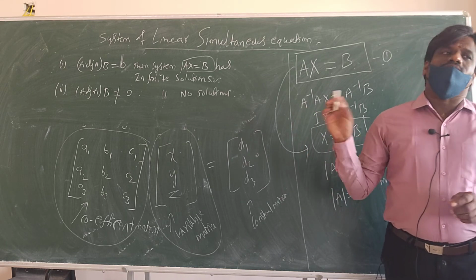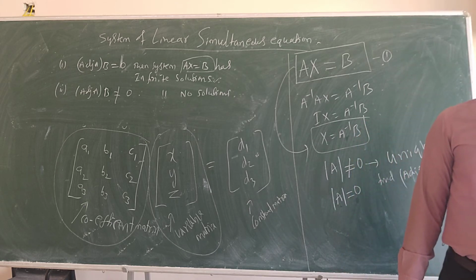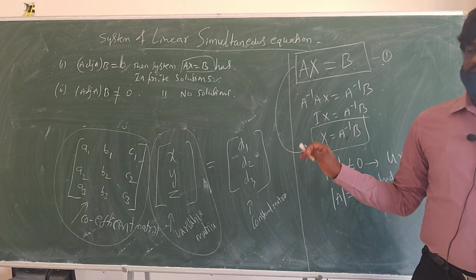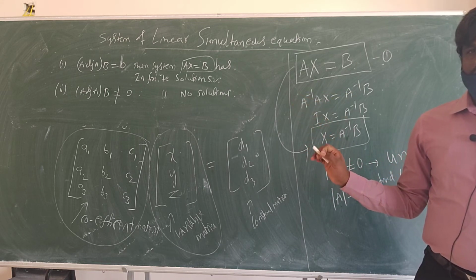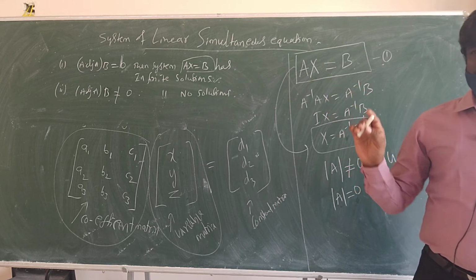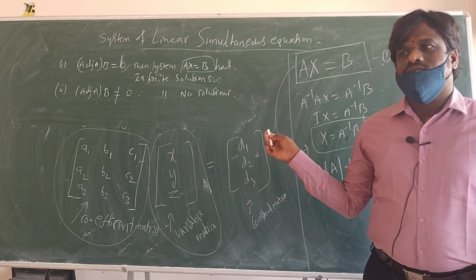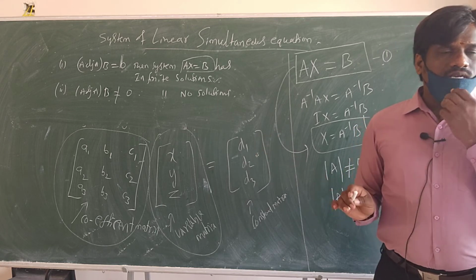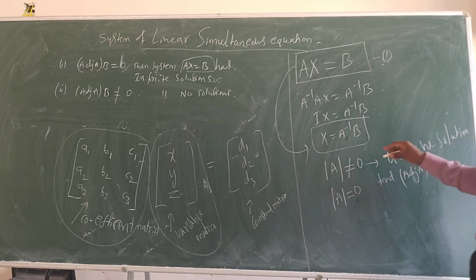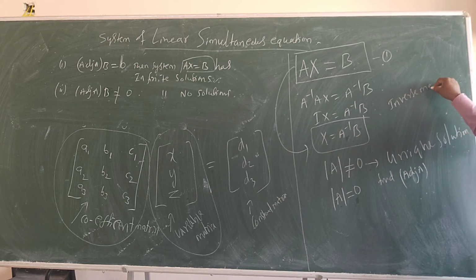And there is another method also, that is using Cramer's rule. That I will also explain. For now, write down this. Cramer's rule I will explain tomorrow. Today we will do this one, which is called the inverse method. Finding the solution like this is called the inverse method.